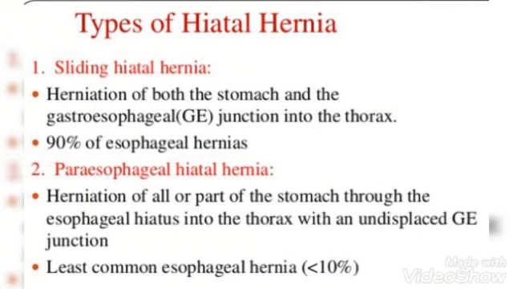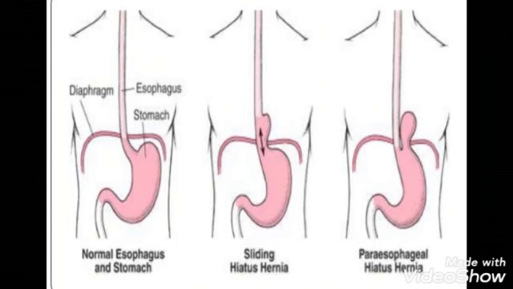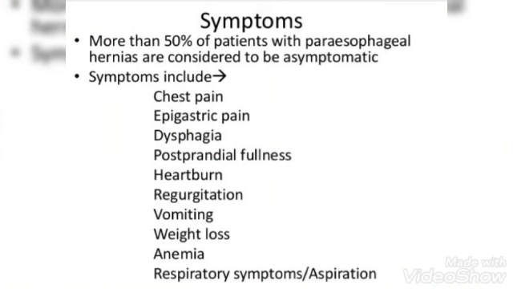Sliding hiatus hernia is the most common. Here the herniation of both the stomach and the gastroesophageal junction occurs into the thorax. In case of paraesophageal hiatus hernia, the herniation of all or part of stomach occurs through the esophageal hiatus into the thorax with an undisplaced gastroesophageal junction. It is least common. Here are the pictures of sliding hiatus hernia and paraesophageal hiatus hernia.